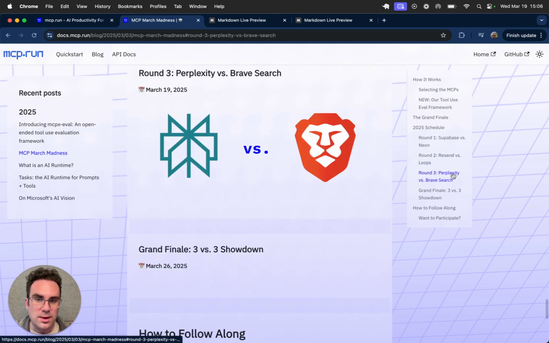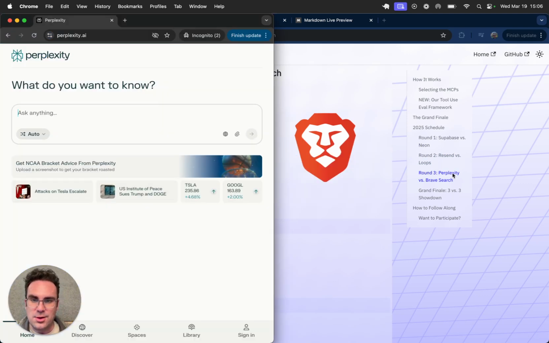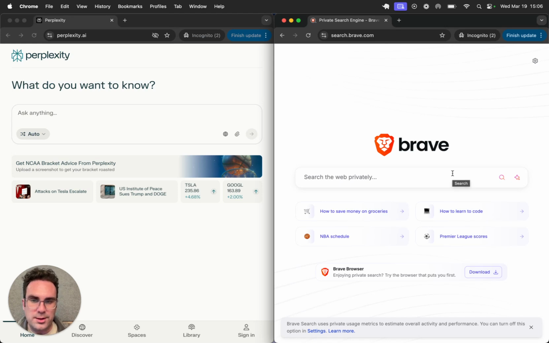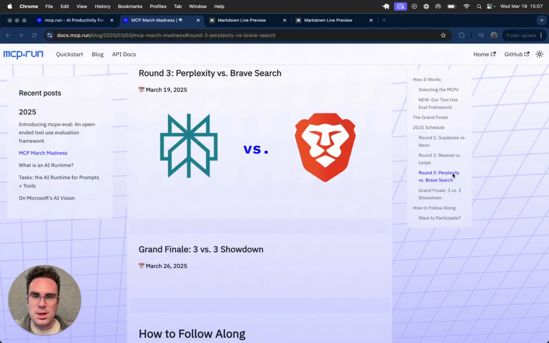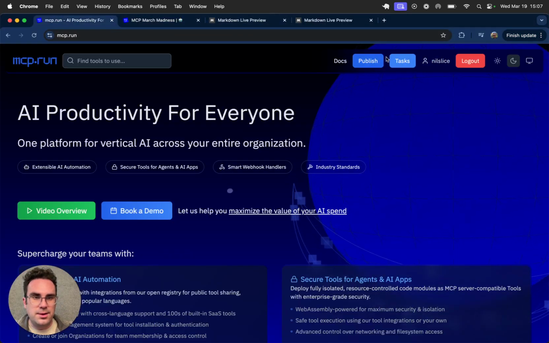And in round 3, we are going to put Perplexity up against Brave Search. If you don't know, these are both really cool search products that provide an API. Perplexity does kind of its own approach to scouring sources and pulling together aggregate information. And Brave Search is a little bit more like a traditional Google-style search product. And today we're going to see which of these two puts the search results back together in interesting and useful ways, based on a task that we have for it to carry out, which is here.